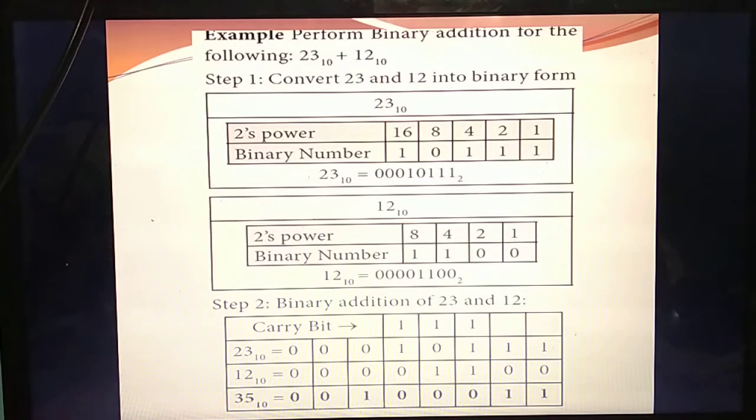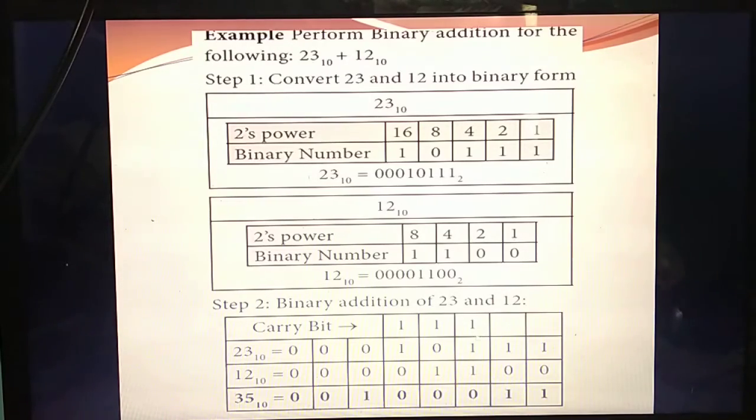Understand? Okay. So like this carry bit you need to write here. So remaining 0 plus 0, 0. 0 plus 0, 0. Understand? One more time you add it. 1 plus 0 answer is 1. Again 1 plus 0 answer is 1. Okay. Then 1 plus 1, what's the answer? 1 plus 1 answer is 0.